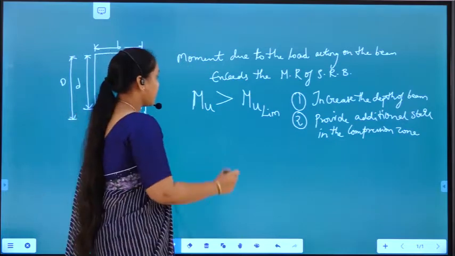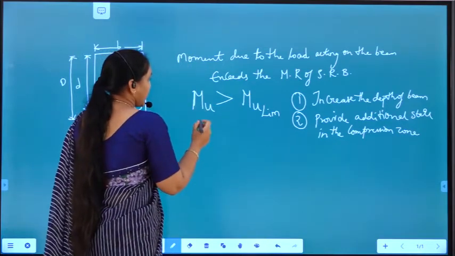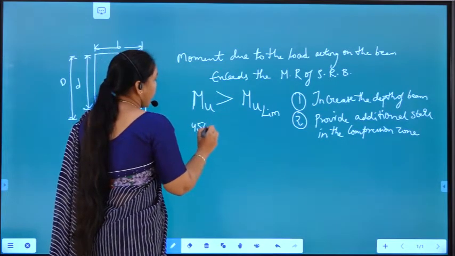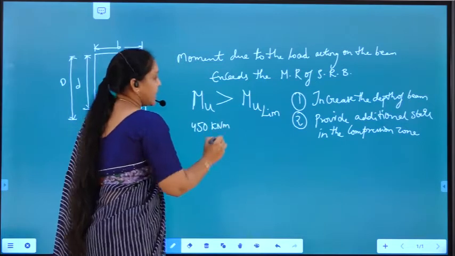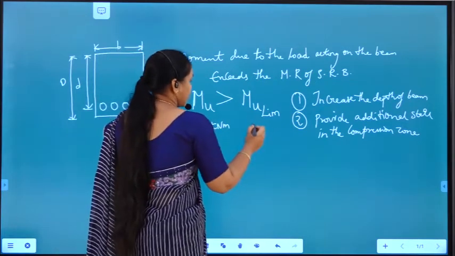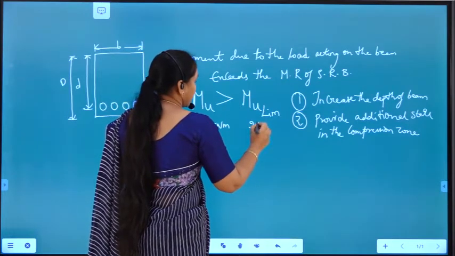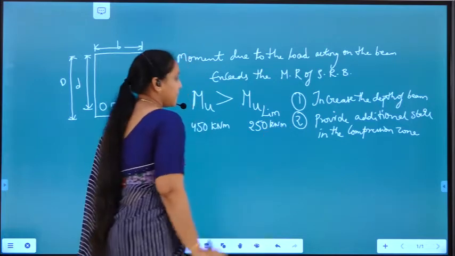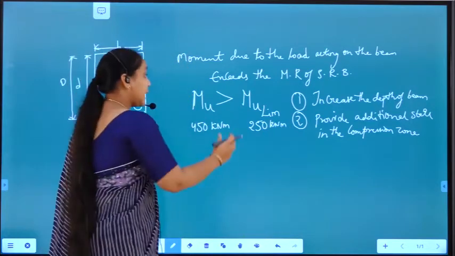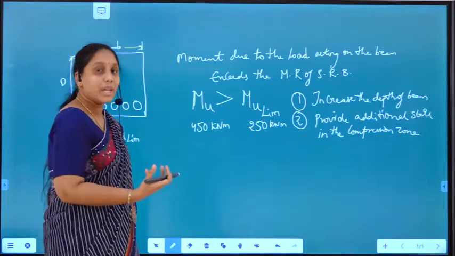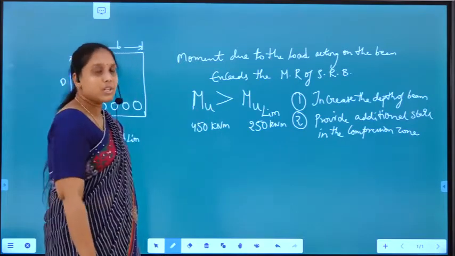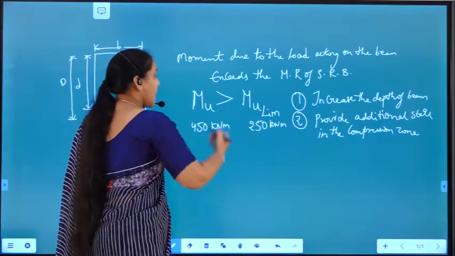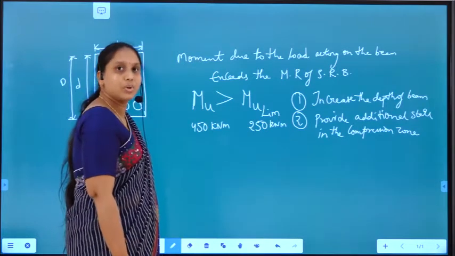So here, suppose the moment due to the load acting on the structure is some 450 kilonewton meter, and the moment of resistance of this particular singly reinforced beam section is some 250 kilonewton meter. So there is an extra moment which has to be carried by that particular beam, isn't it? What is the extra moment? Mu minus Mu limit, which is 200 kilonewton meter.